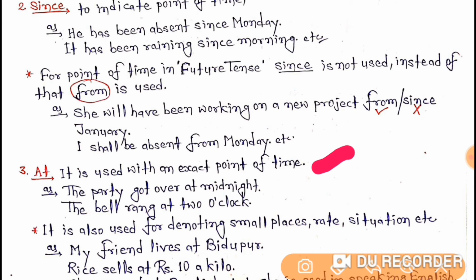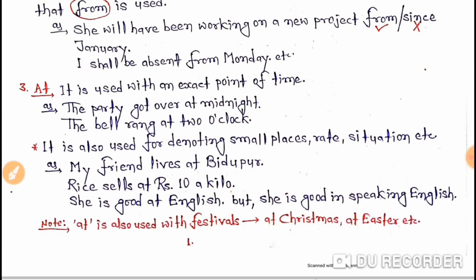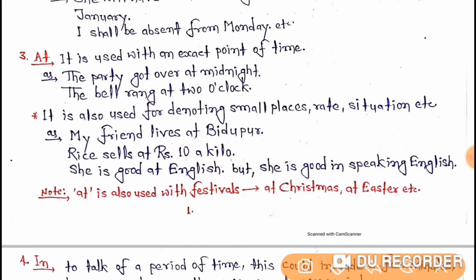Now let's understand some more uses. It is also used for denoting small places, rate, situation, etc. As my friend lives at Bidupur, for small place. So Bidupur is a small place, you can say. But if you say we live in India, remember that.